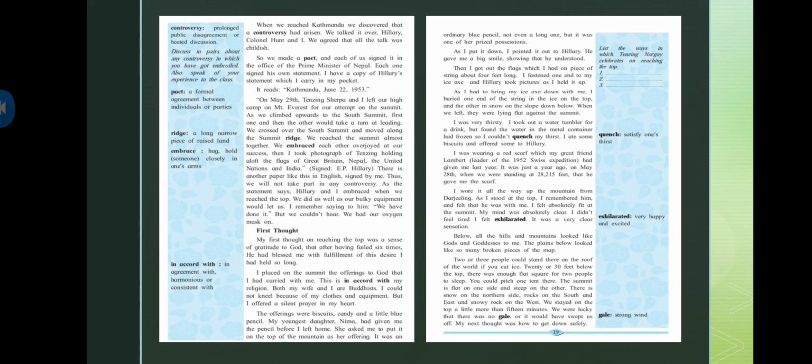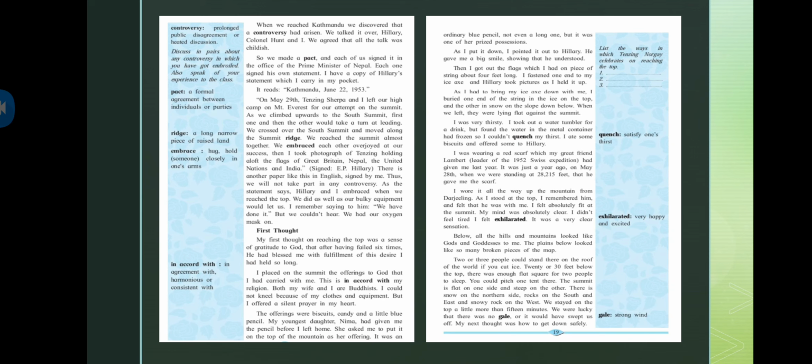So as we climbed upwards to the south summit, first one and then the other would take a turn at leading. We crossed over the south summit and moved along the summit ridge. A ridge is basically a very long and narrow piece which is raised. So what he's saying is that sometimes I was leading, sometimes he was leading, and in that way we crossed over